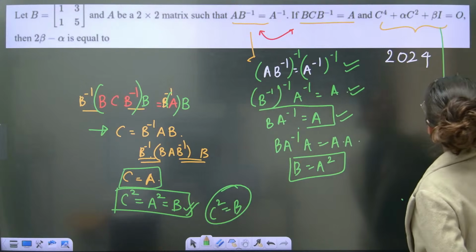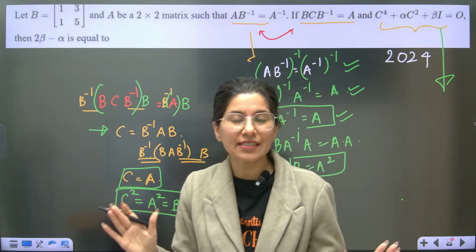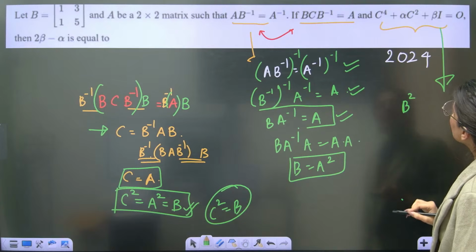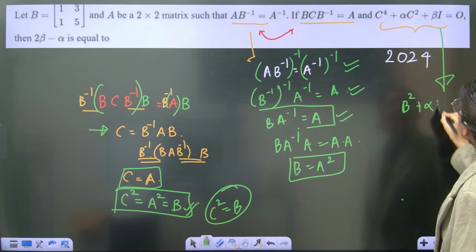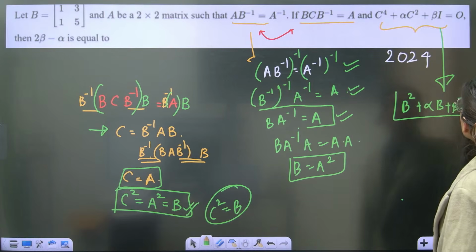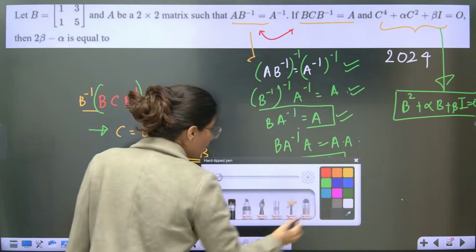That means now we have solved this equation part. C square will be replaced by B. So plus alpha B plus beta I. Can you recognize this? This is a 2 cross 2 equation in B. So you can also write a 2 cross 2 equation, right?